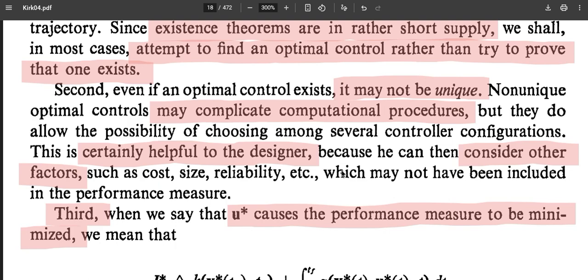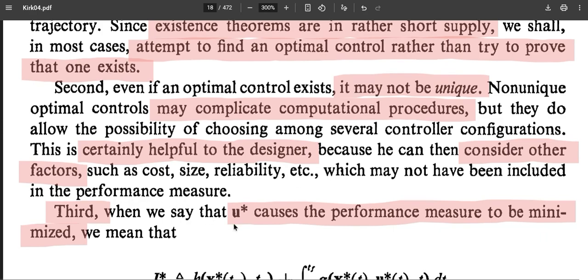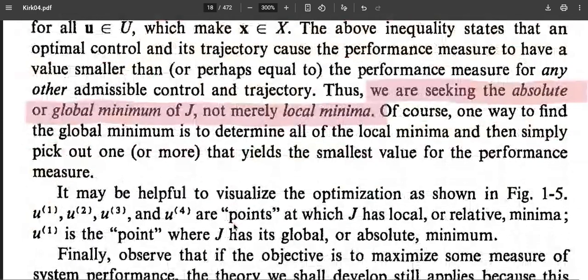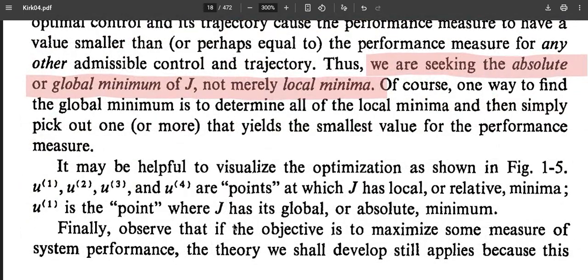It's a good thing that it's not unique, because it gives the designer a variety of options to identify what kind of optimal control input is necessary, and based on additional constraints that are given, uniqueness can then be identified. So we are trying to seek an absolute minimum, not merely a local minimum.